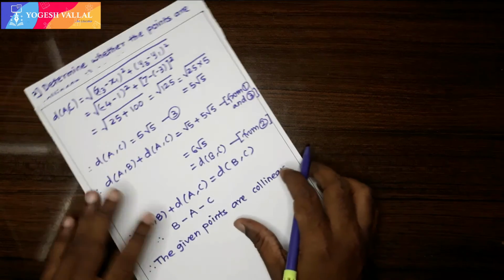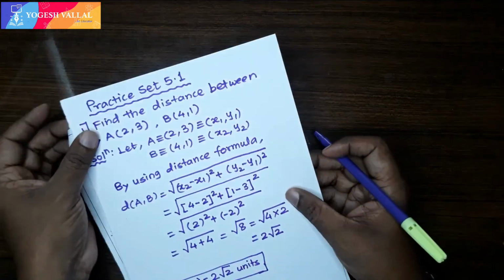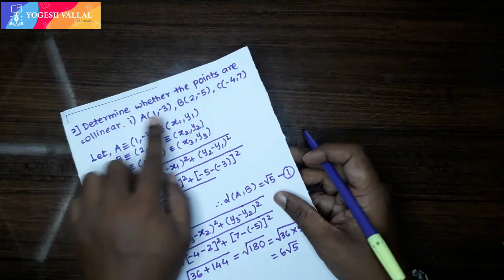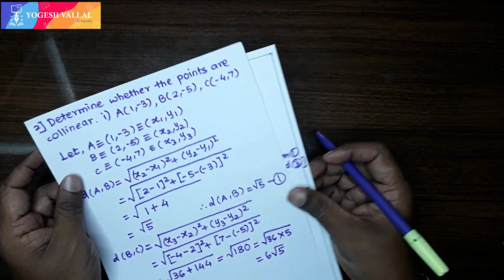Okay friends, so let's practice these two types of questions, finding the distance and determining whether the given points are collinear or not. Okay, till then, goodbye.